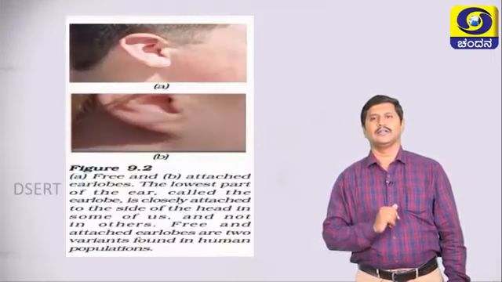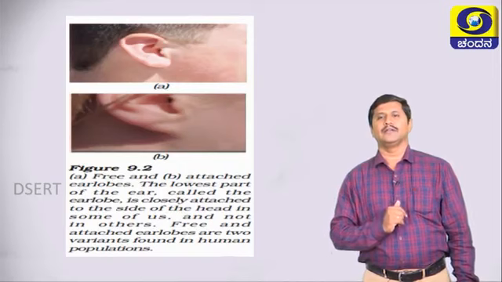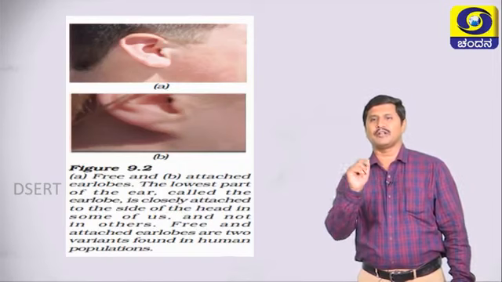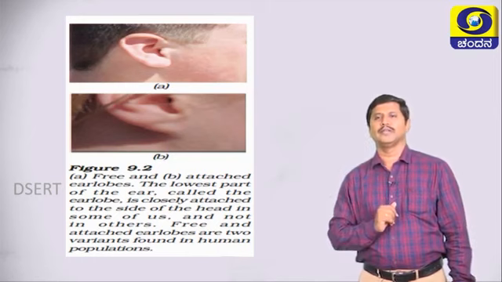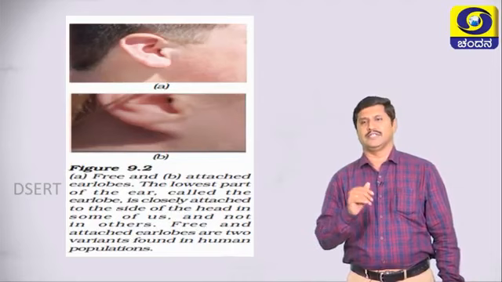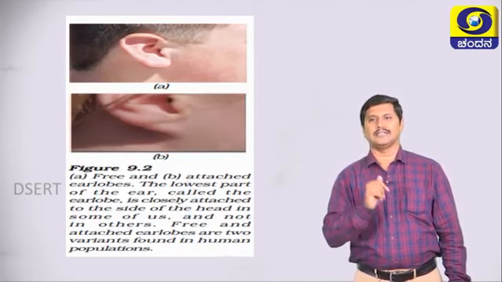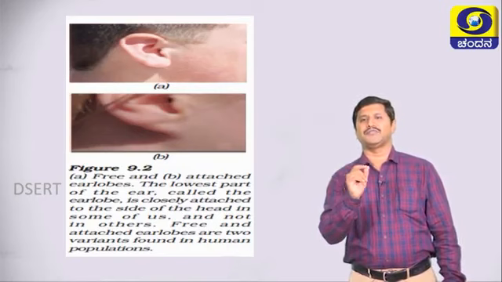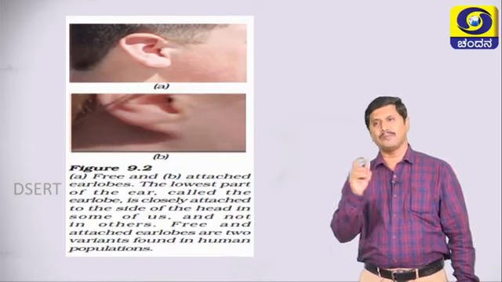In this figure, A and B show free and attached earlobes. The lowest part of the ear, called the earlobe, is closely attached to the side of the head in some of us and not in others. Free and attached earlobes are two variations found in human populations.